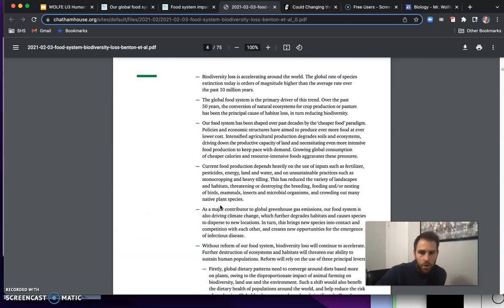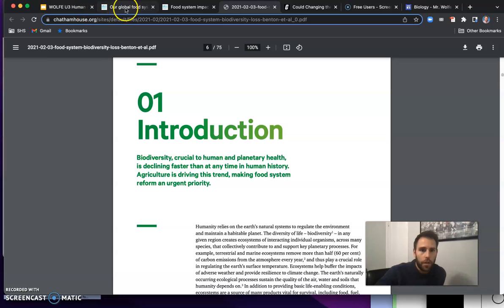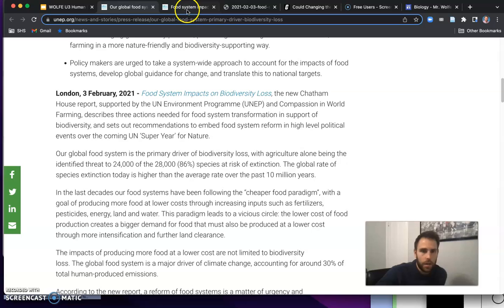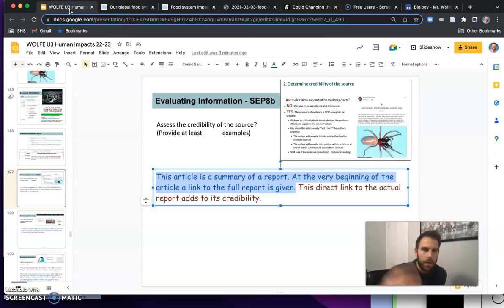If I wanted to, I could read this whole thing, right, just to say like, oh yeah, it matches up with what the author said, right? But the fact that they offer that information gives it some credibility. And again, I don't have to go back and read a whole 75-page report every time, but it's nice that it is there just in case I wanted to reference something. So in the red, this is how I'm evaluating. This direct link to the actual report, this adds to its credibility.